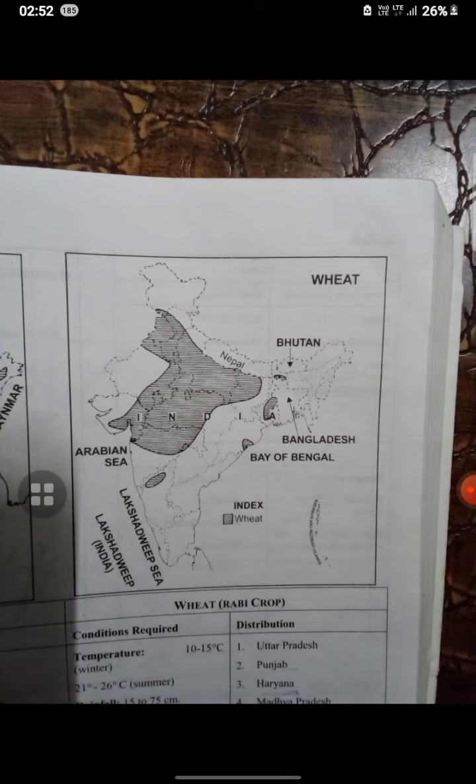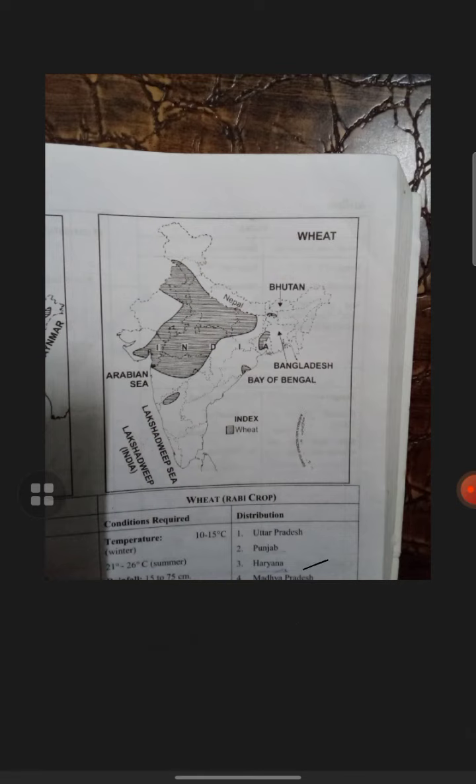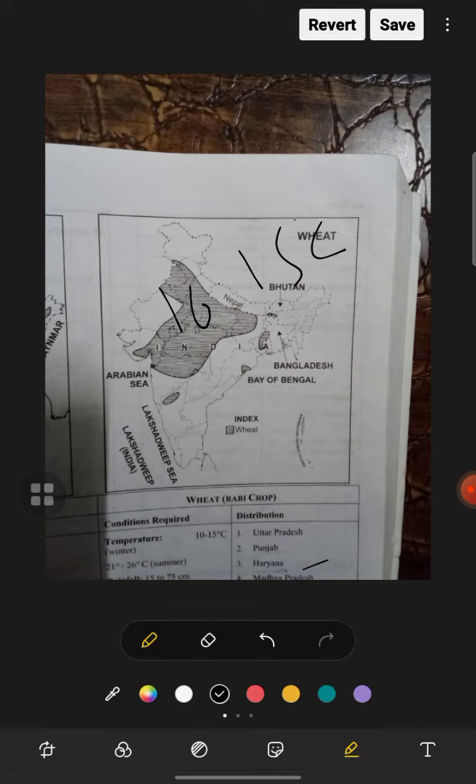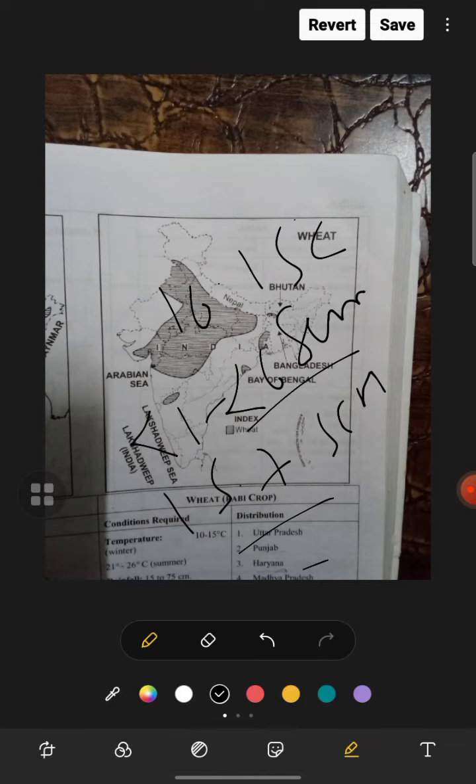You can see here, wheat production. Wheat production generally requires temperature 10 to 15, and 21 to 26 for summer. So rice was 35 to 37 during harvest, but here in wheat it's 21 to 26 in summer, and rainfall will be 15 to 75 only. We require well drained, fertile loamy soil and clay soil, and moderate temperature and moderate rainfall are necessary for a good cultivation of wheat.